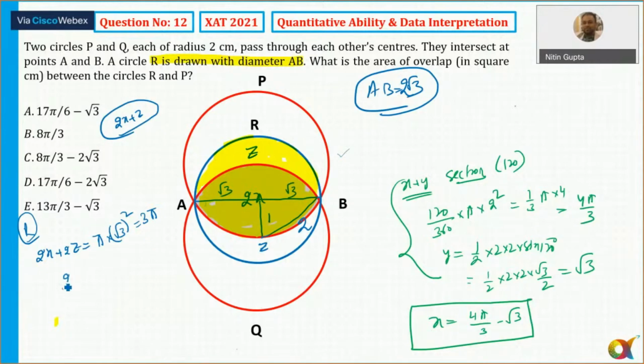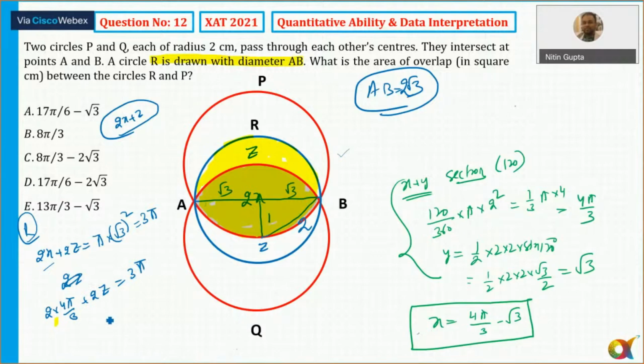So from here, you can say 2z equal to, तो z आ जाएगा. So what is the value of z? All right guys?